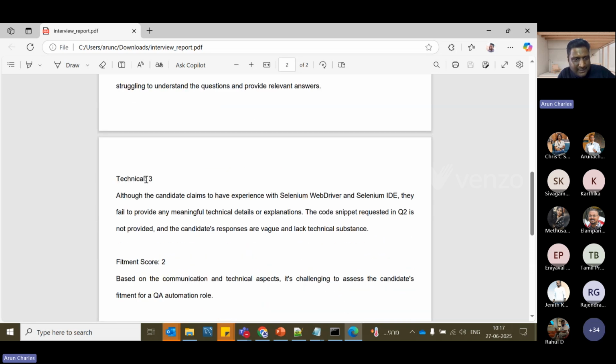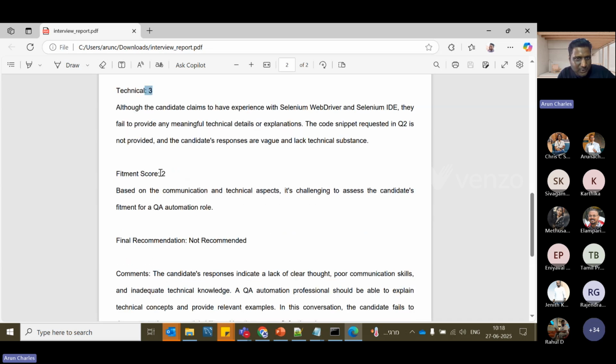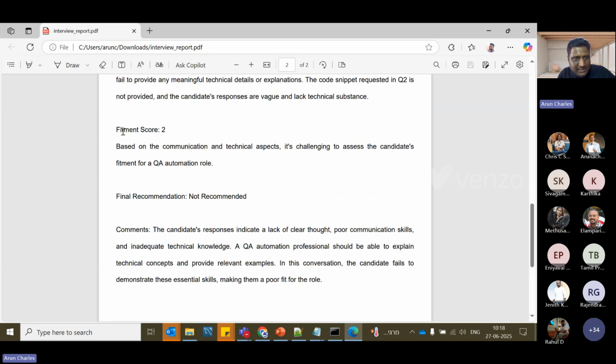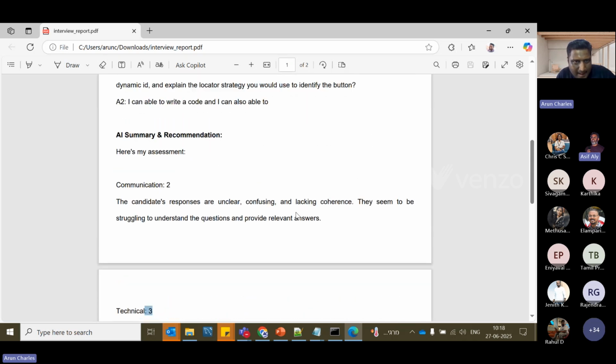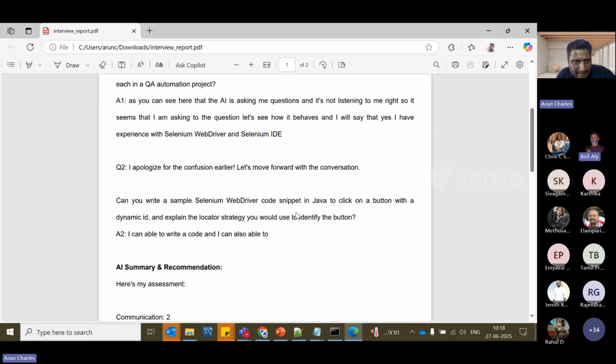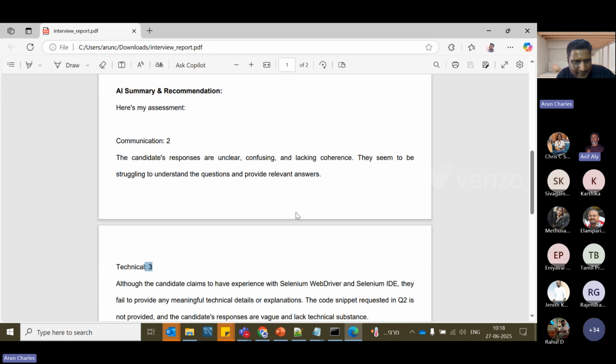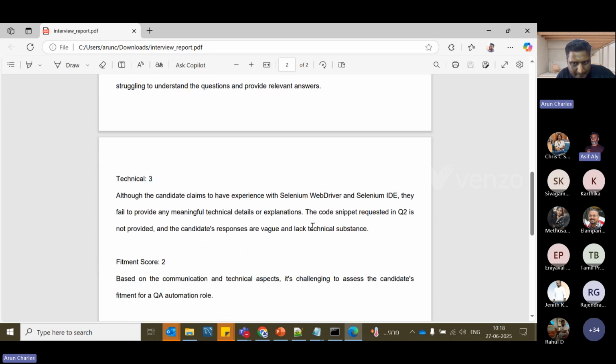Okay, and see the technical, it's giving the scores for you, and it also says that based on the communication and technical answer, it's challenging to assess the candidate. Arun, I think show the previous point, the technical one. I think the technical validation, you can see it is given one. Yeah, if you can read the description. I think because he didn't answer the question again, right?